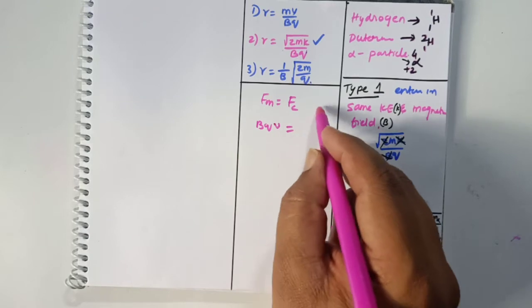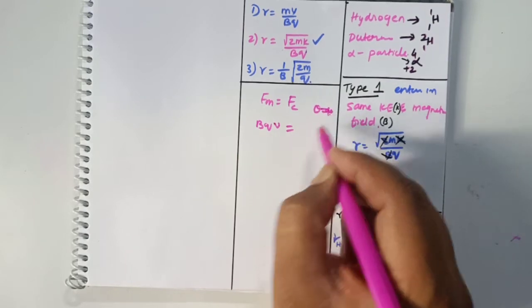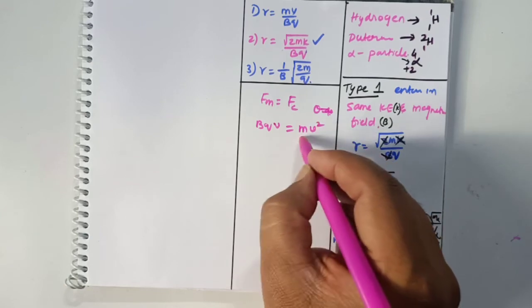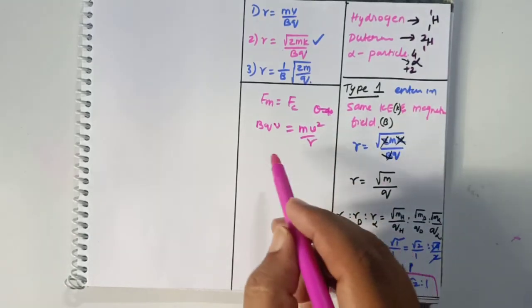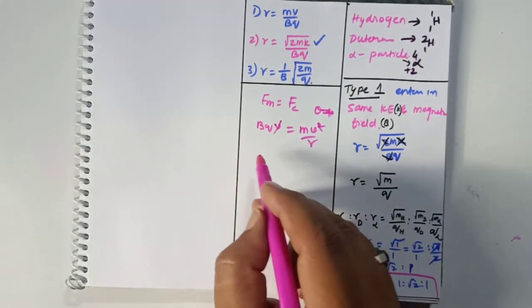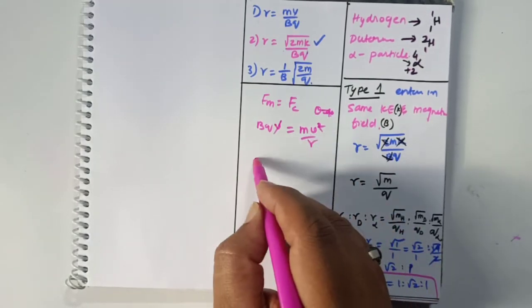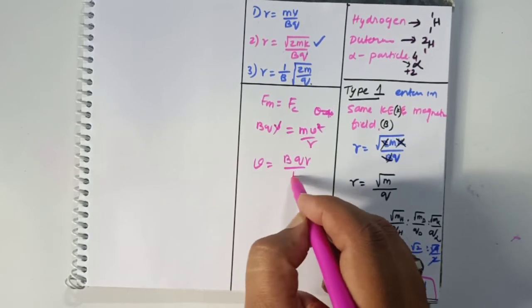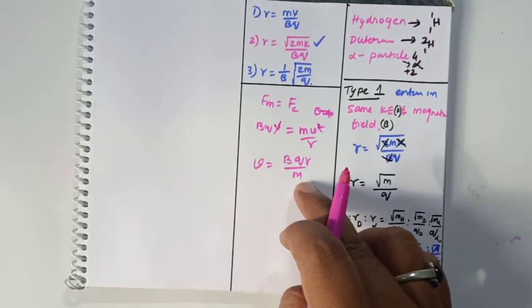The centripetal force is mv square by r. The v and v get cancelled. Now v is equal to BQR by m.